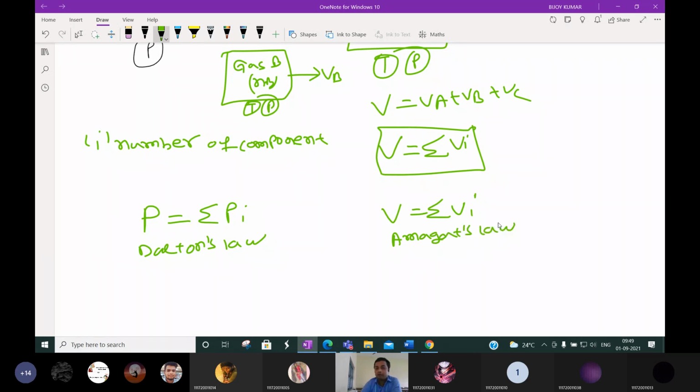Then the total number of moles for the gas mixture, we know, is nothing but Na plus Nb plus Nc. R is constant. So what is left? The temperature. So why do we not call it total temperature?